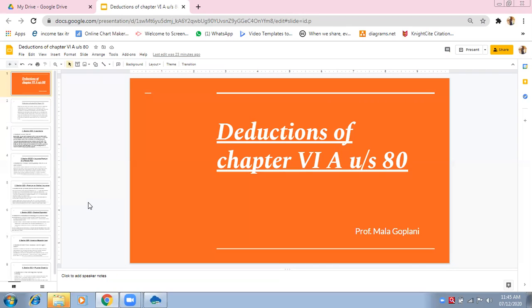Next we had 80DD. DD is disabled dependent person. And if you are doing any medical treatment for them, if they are normal disabled, 75,000. If severe disabled, 1,25,000. Next was 80E. It was related to educational loan. The deduction will be available for interest, not for principal amount. And whatever interest is paid, it will be available maximum for how many years? 8 years. Very good.